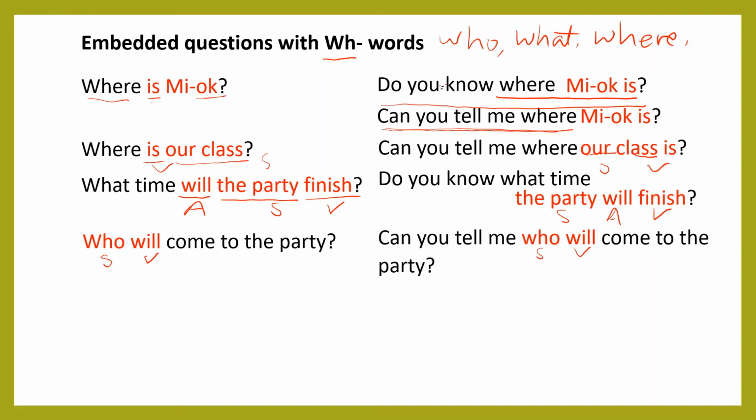So in this case, we don't change the verb position because the question word is a subject. In the embedded question, subject, auxiliary. So nothing changes when the question word is the subject.